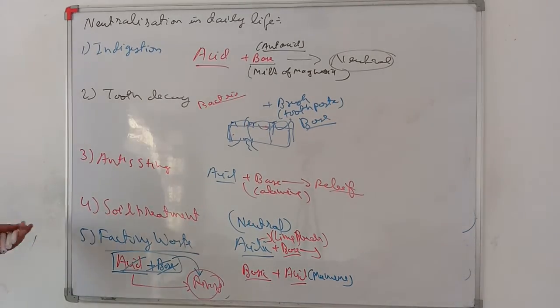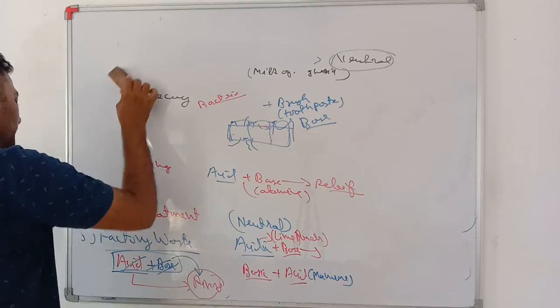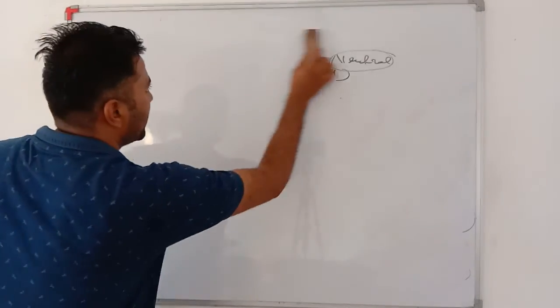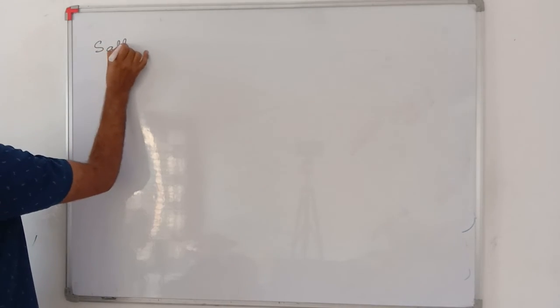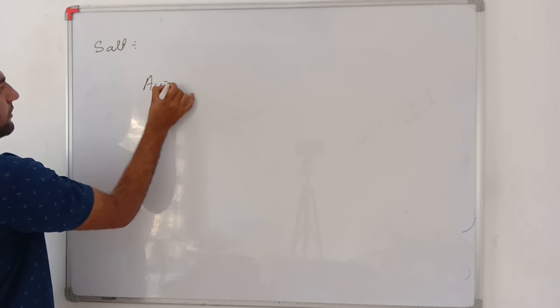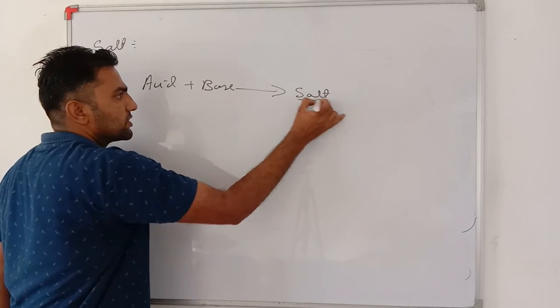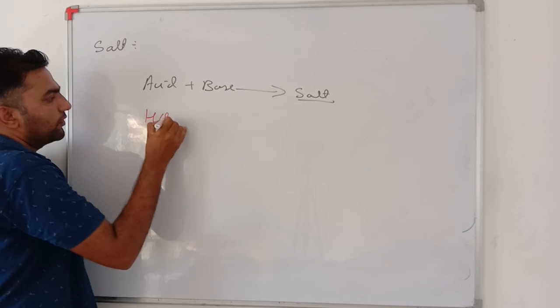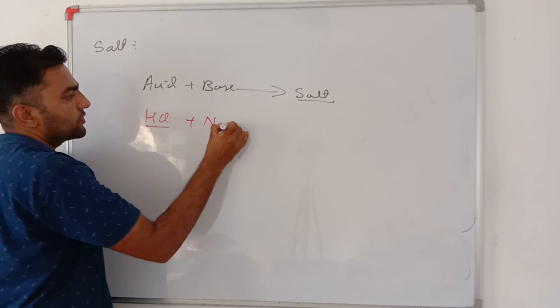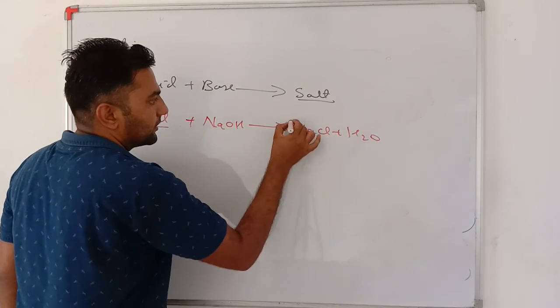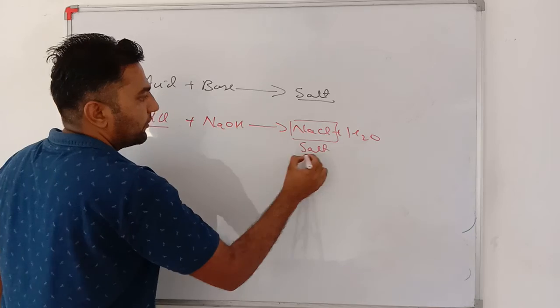Very important. We must also know a bit about salt. What is a salt? Salt is a material we get when any acid is added to a base. Whenever any acid is added to a base, what we get is a salt. Very important, my dear student. Example: HCl, hydrochloric acid, plus a base, sodium hydroxide, gives salt plus water. This is salt. Very important.